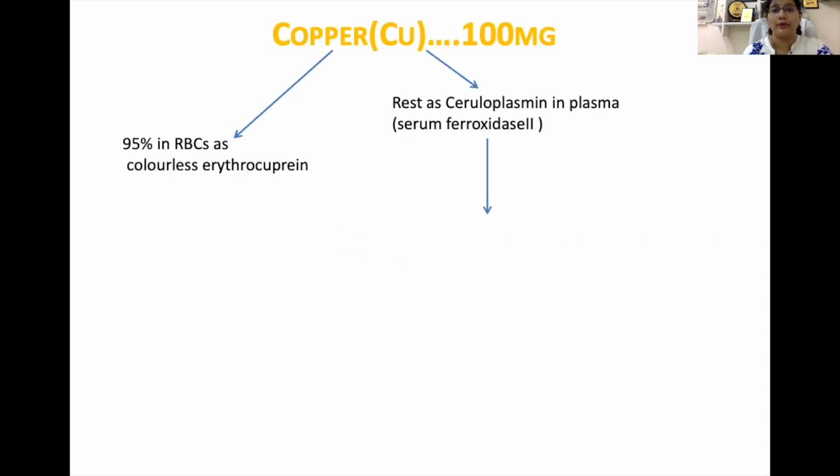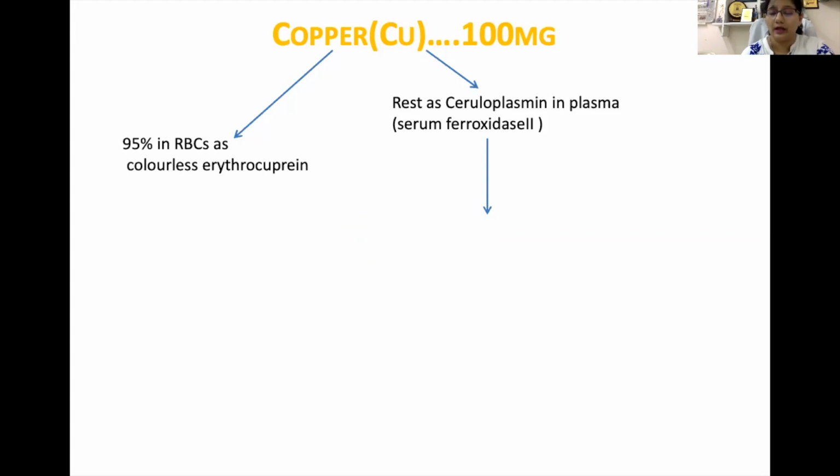Now let's move to another essential trace element, that is copper. We have seen the role of ceruloplasmin in the absorption of iron. Ferroxidase and ceruloplasmin are the same, and ceruloplasmin is a copper containing protein. So copper has a role in the absorption of iron too. Let's study this copper molecule.